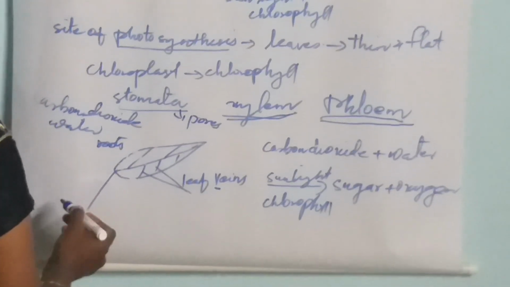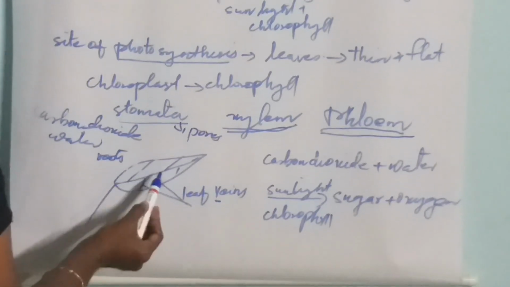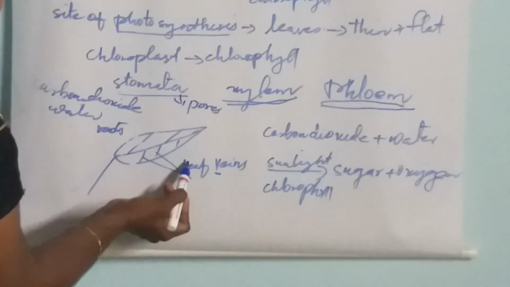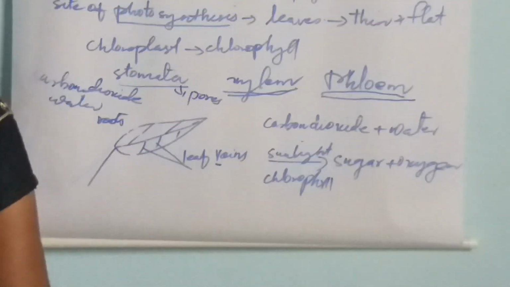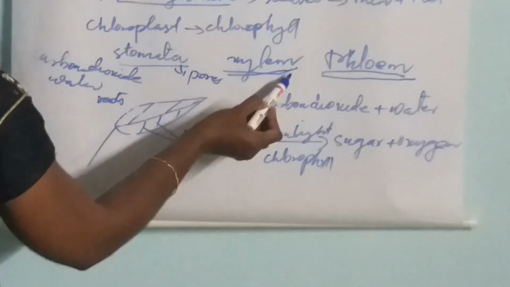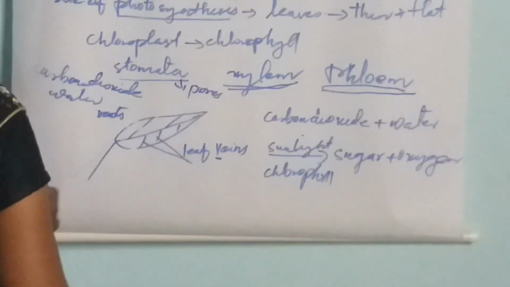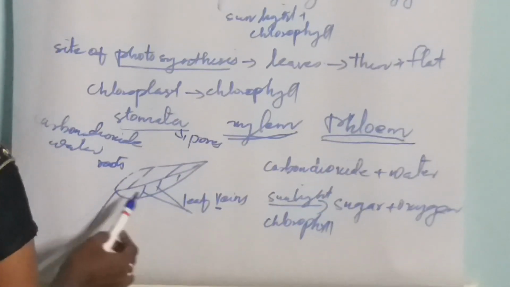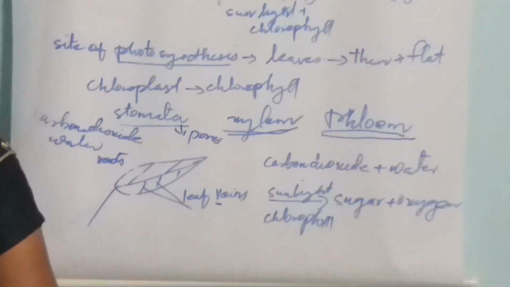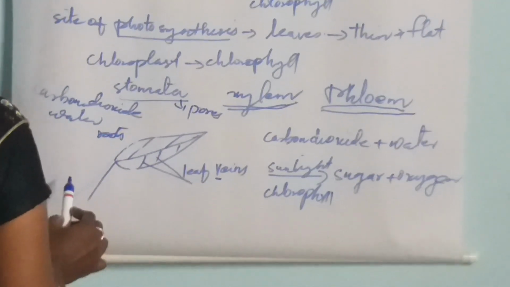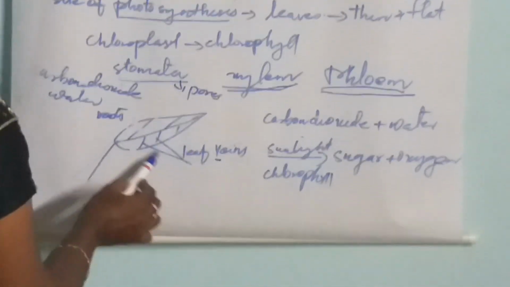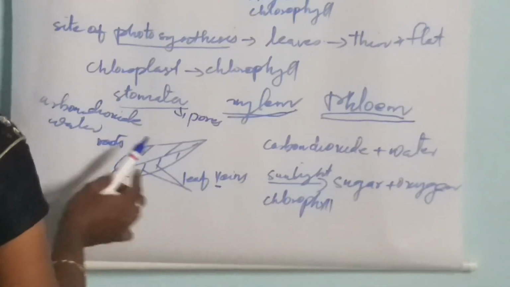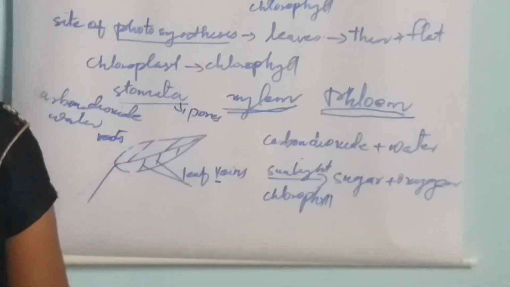All of you have seen leaves. If you observe a leaf, you can see a network of leaf veins. These are leaf veins, and this phloem and xylem are the parts of the leaf veins.